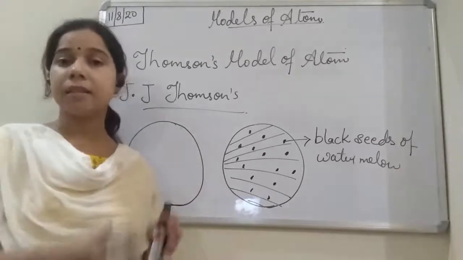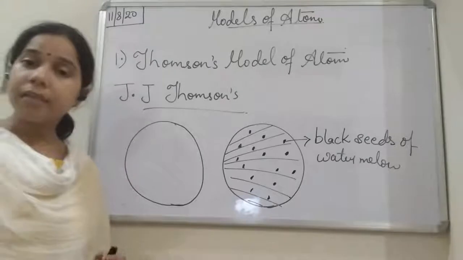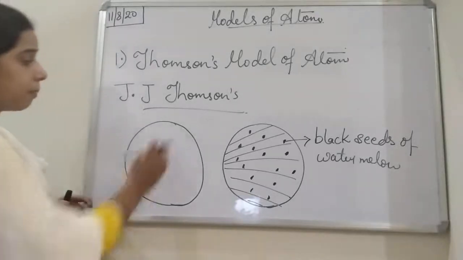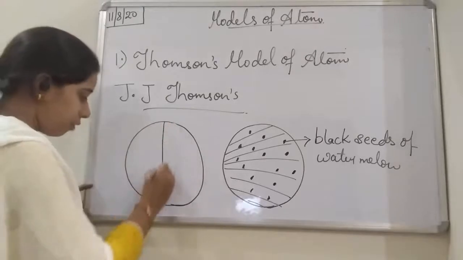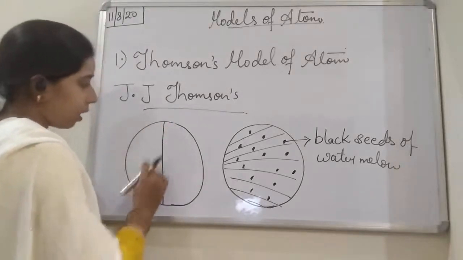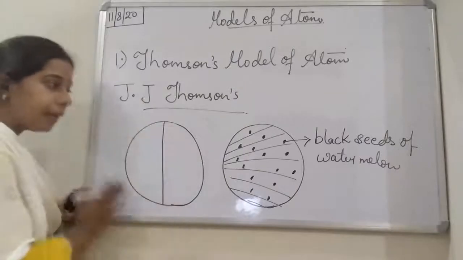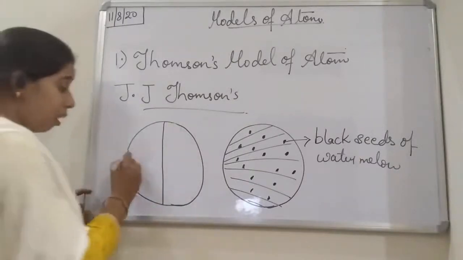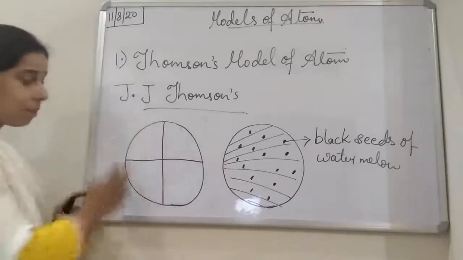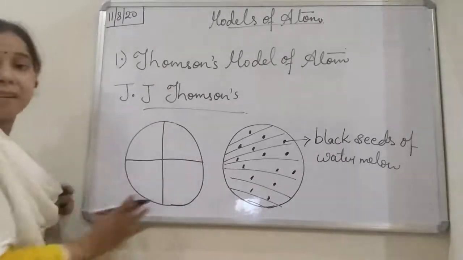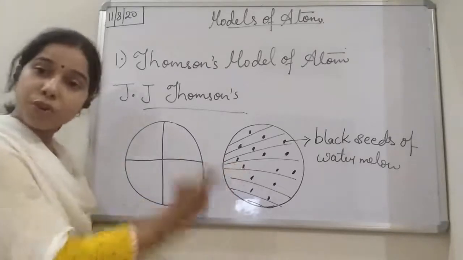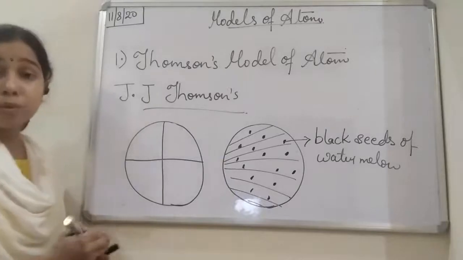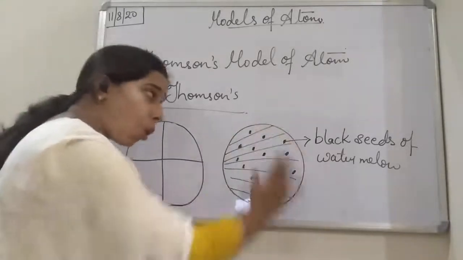Same thing he said about the atom. So he said that atom is spherical in nature, consisting of a uniform sphere of positive charge. If you take this spherical portion of the atom as a positive sphere, it means the total sphere consists of positively charged particles, like the red portion of the watermelon, which covers the whole of the watermelon.